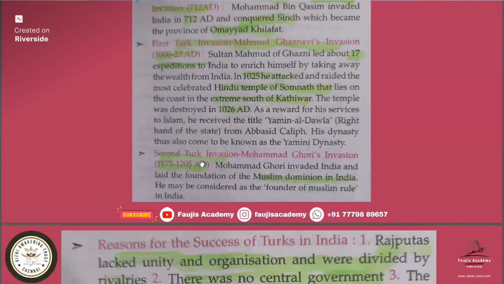And then the second Turk invasion is by Muhammad Ghori. The first Turk invasion is by Muhammad Ghazni, and the second Turk invasion is by Muhammad Ghori. So Muhammad Ghori invaded India and laid the foundation of Muslim dominion in India. He may be considered the founder of Muslim rule in India.